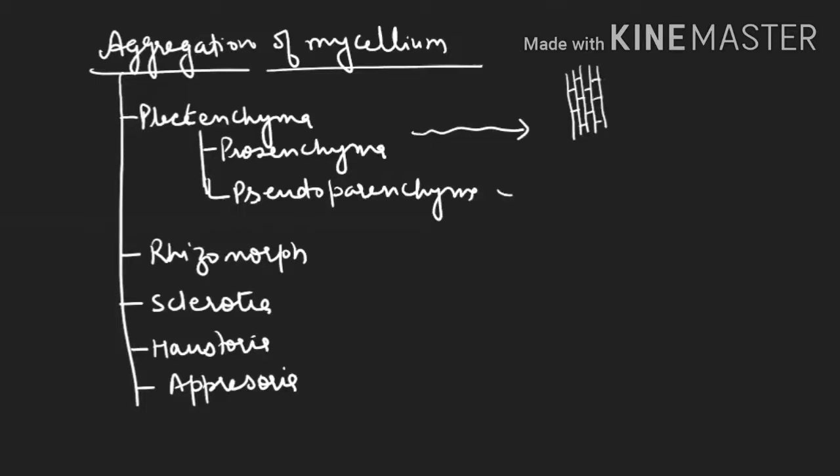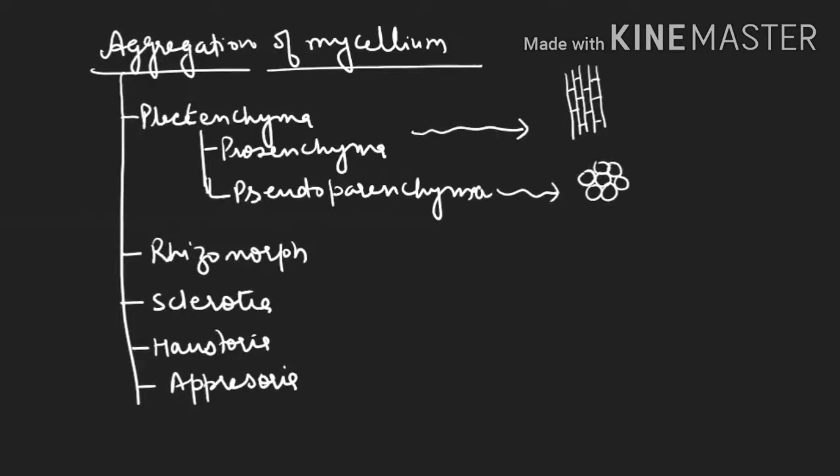But in case of pseudoparenchyma, the diagram will be this way. You're finding only the parenchyma as a structure, but it is not parenchyma, because you know very well parenchyma we study in the plant kingdom. So it is pseudoparenchyma. In case of the rhizomorph, it will give an appearance of a root-like structure. Aggregation will be there to give an appearance of a root-like structure.